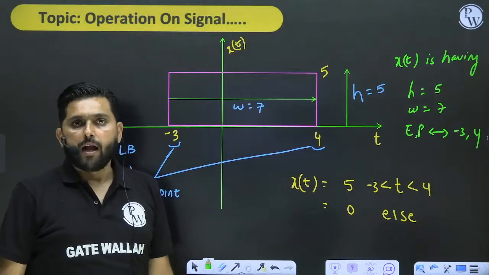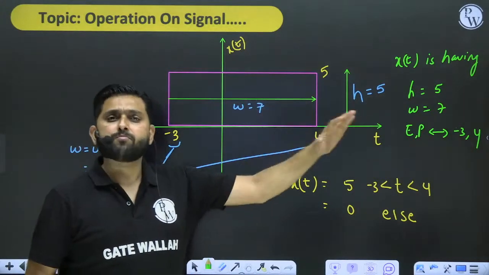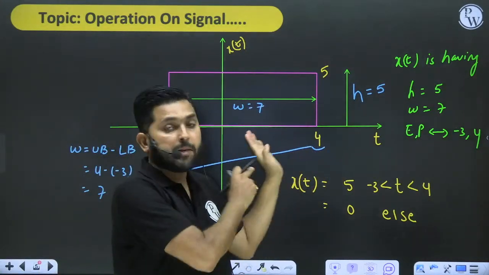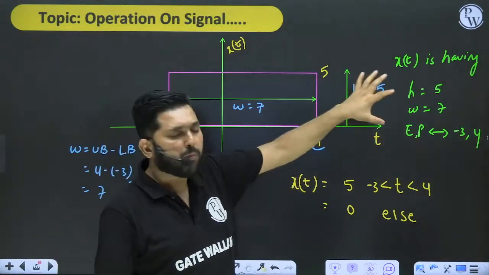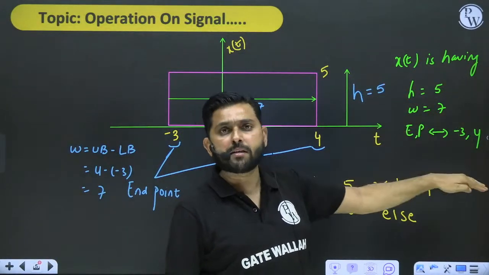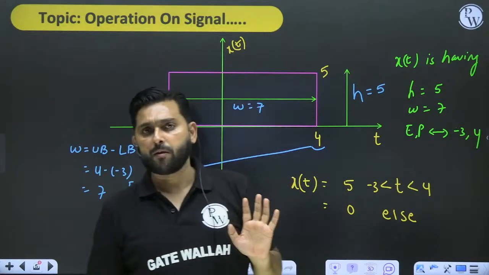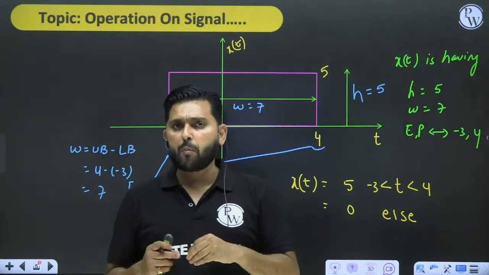Okay, and this I am calling the some function, a random function. I'm not naming this function. We will name it in future classes, but the point is that these are the 3 parameters which are associated with this signal. Now what do you mean by the word operations here?